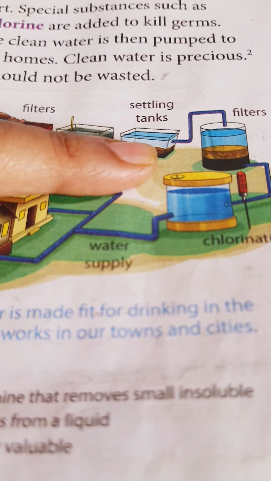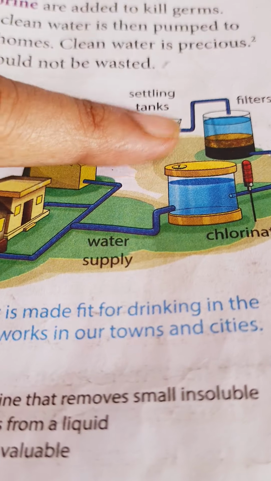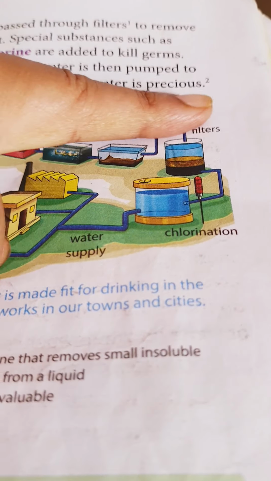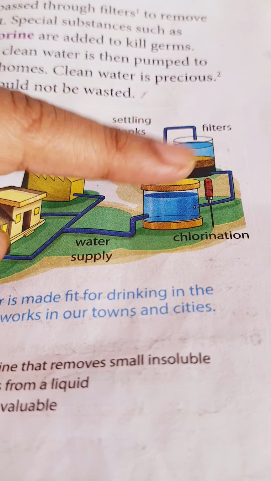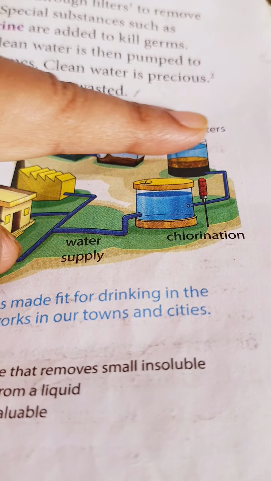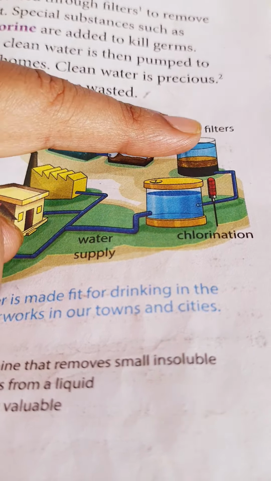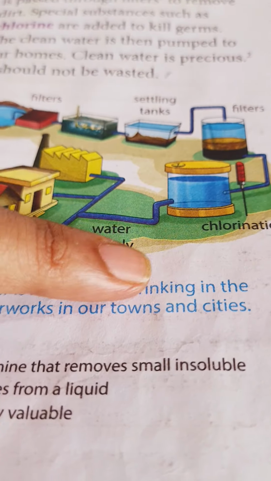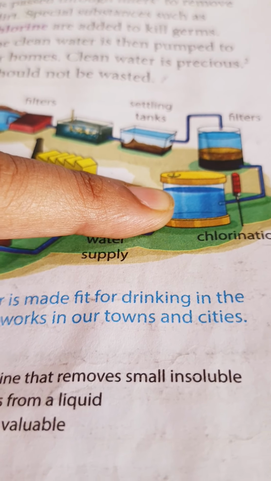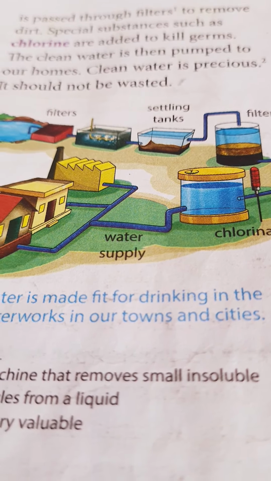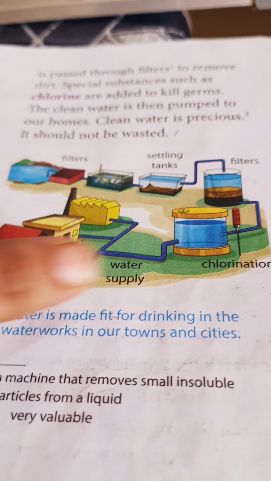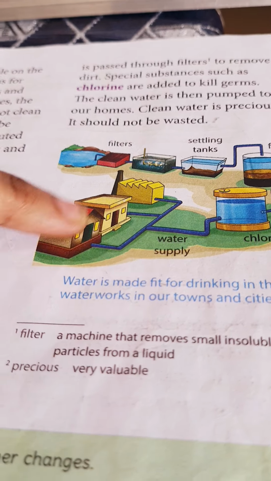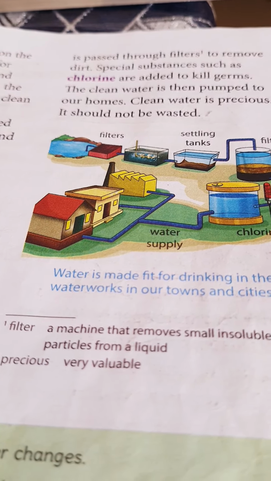Next is the settling tanks. See, in the settling tanks what is happening? Mud, dirt is settling down, and pure water is coming up. Can you see? Now this is one more filter. Again the dirt is settling down, and this upper water is the pure drinking water. Again it is chlorinated. Through the process of chlorination, chlorine is added. Only this pure water is taken. Next, this is sent through pipes to houses as drinking water supplied to us. Clear, children?